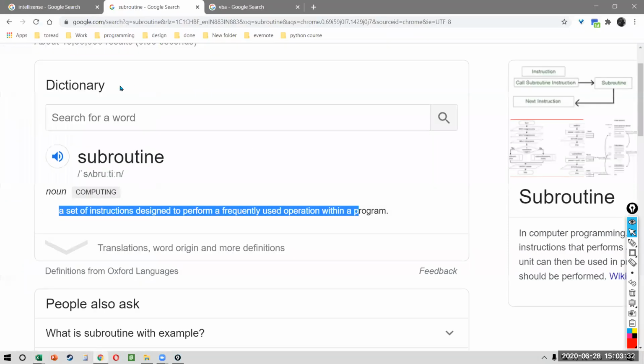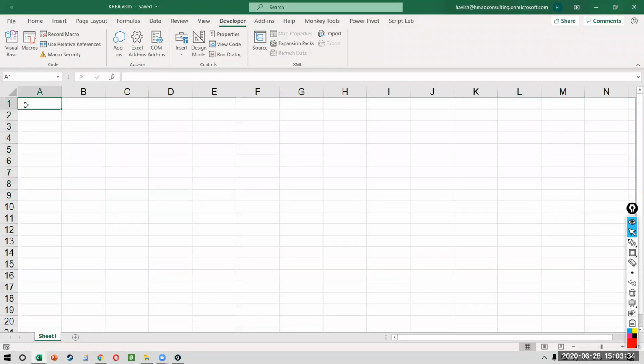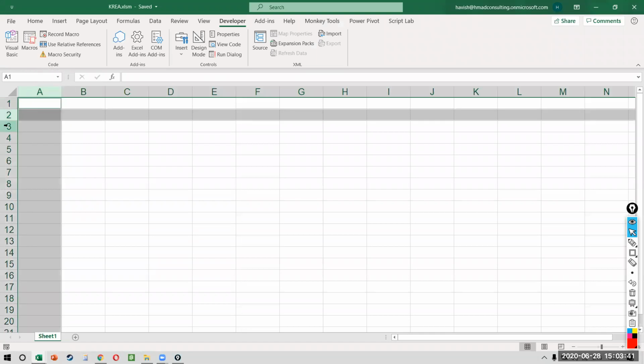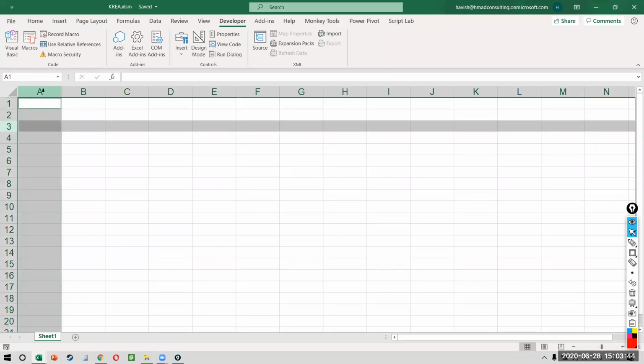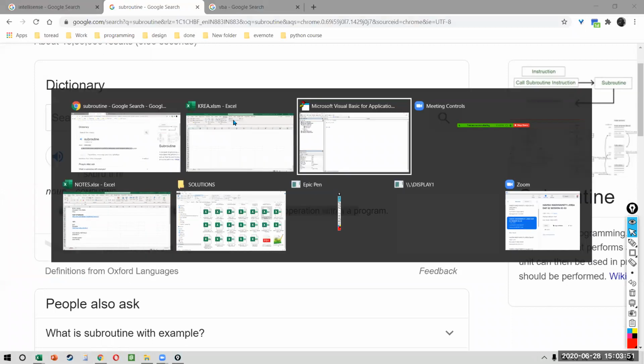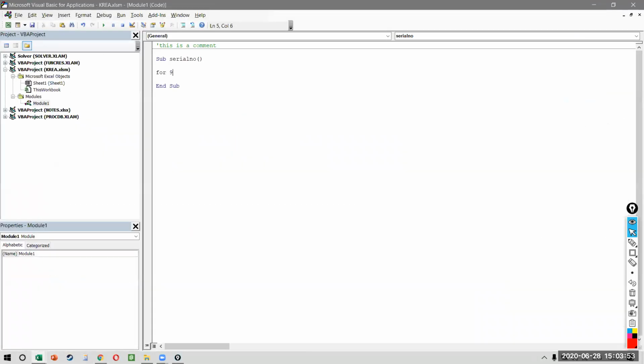What do we want? We want the value 1 to come in A1. Now, which cell is this? This is the first row and the first column. This is the second row and the first column, third row and first column. So if you notice, one by one, my column is the same, but my rows are shifting, right? So I will say For i = 1 to 10. That means I want the row to become 1, 2, 3, 4, 5, 6, 7, 8, 9, 10. But my column is only one column, so it is 1.